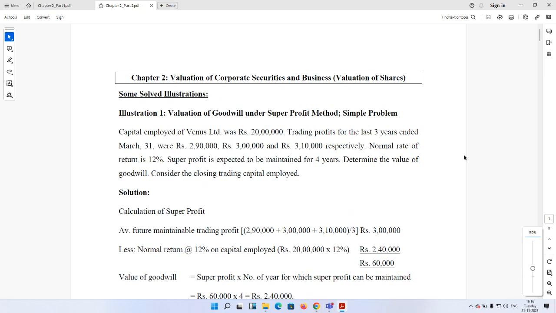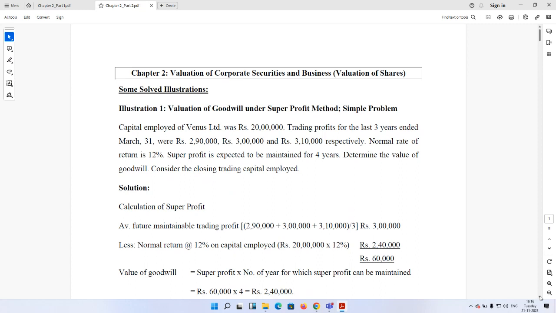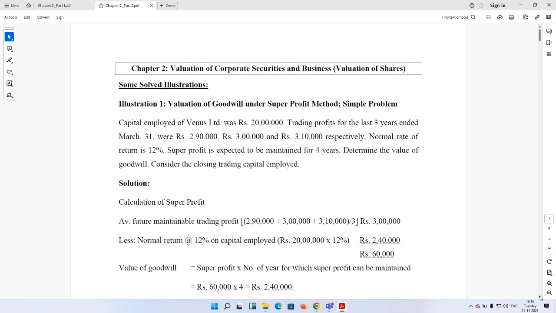Illustration 1, it is on valuation of goodwill under super profit method, a simple problem. Suppose capital employed of Venus Limited was 20 lakh and trading profit for the last 3 years ended on 31st March were 2 lakh 90, 3 lakh and 3 lakh 10 respectively. Normal rate of return is 12% and super profit is expected to be maintained for the next 4 years. Determine the value of goodwill. Consider closing trading capital employed, specifically mentioned. First of all, in order to calculate this super profit, we need to know the average future maintainable trading profit.